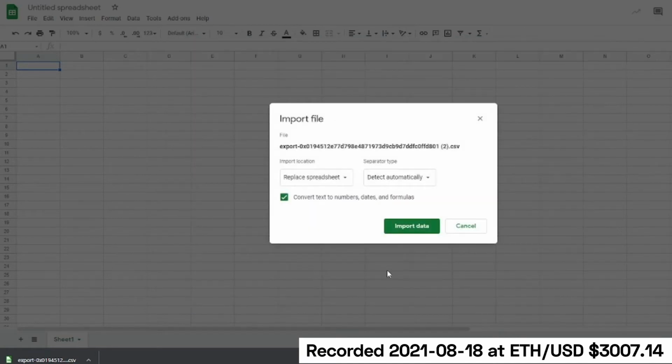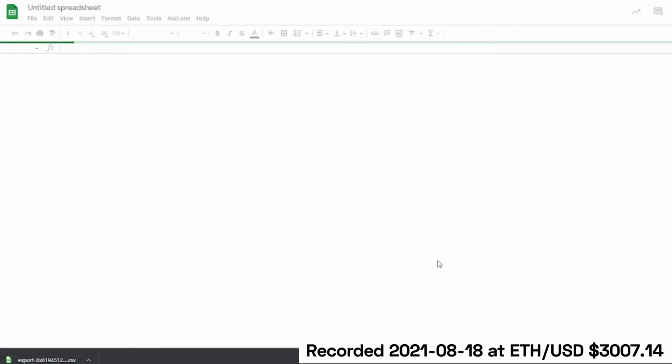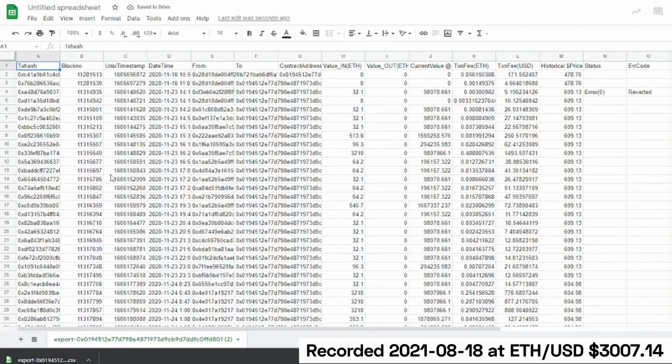We can have it detect automatically. CSVs are a fairly common data format. And here we have this really nice spreadsheet that actually gives a lot of different information. In particular, what we're going to be most interested in is the value in, because that's what people are depositing. We'll be interested in the from address because that will be who is depositing, and perhaps the date time.